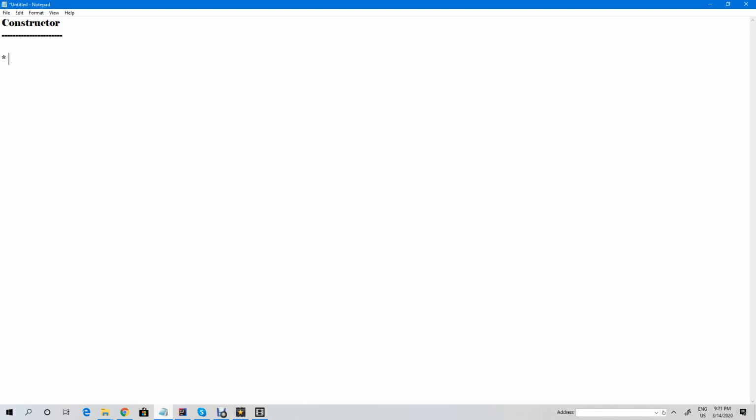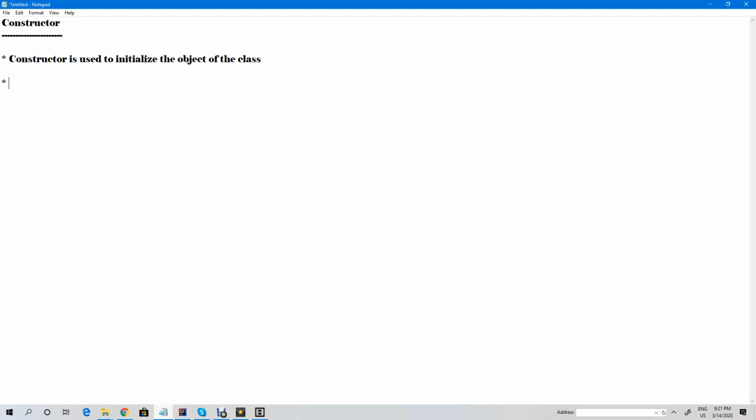So we can say that constructor is used to initialize the object of the class. There are some rules about the constructor.